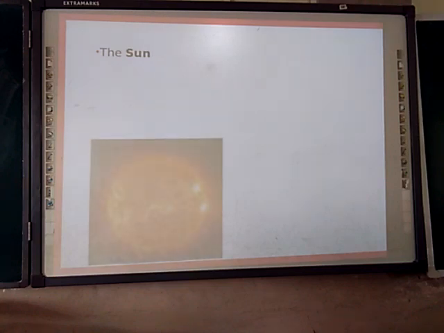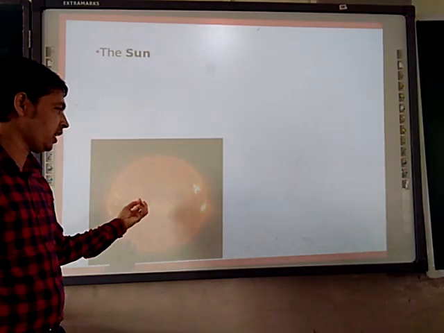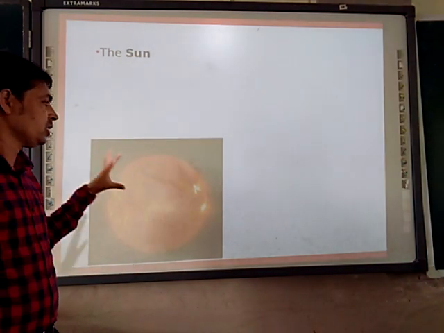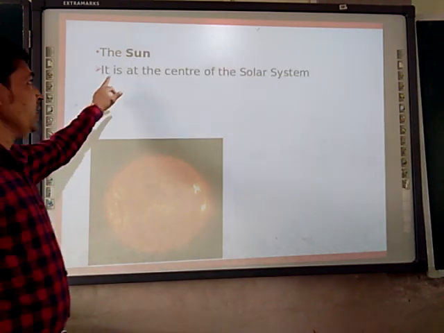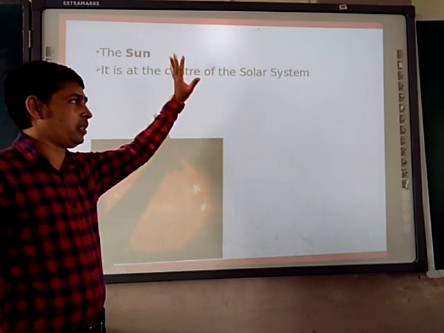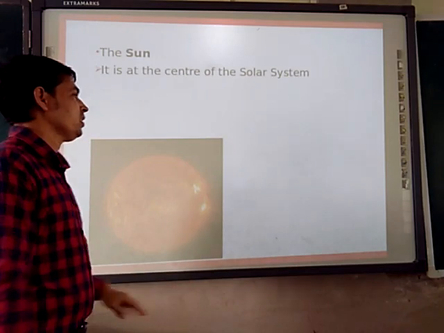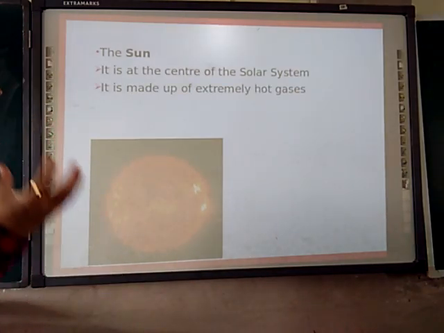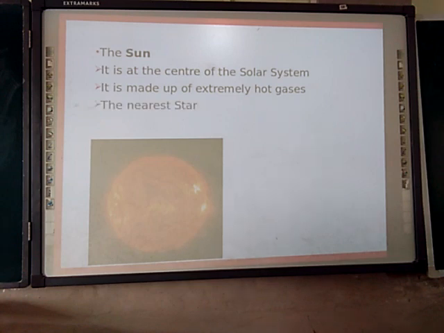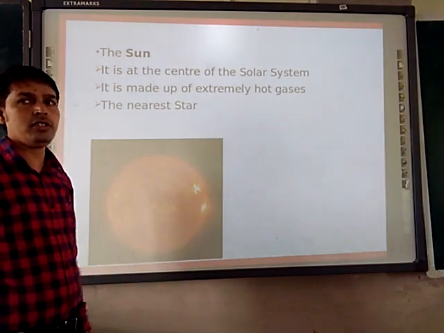The Sun. This photograph, you can see the fireball. This is the Sun. We are going to know more interesting facts about the Sun. It is the center of the solar system. Next point, it is made up of extremely hot gases. Next, this is the nearest star to us.